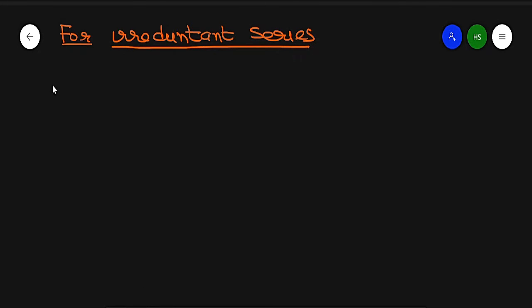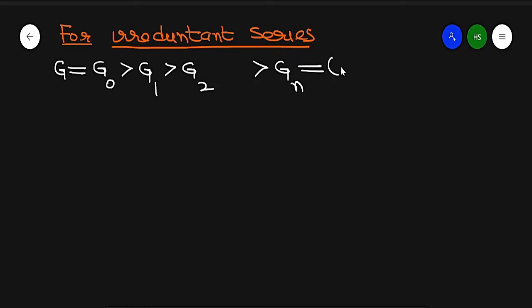For example, G, which is called G0, is greater than G1, a superset of G1, greater than G2, and so on up to Gn. Now here they are proper subgroups. So this is called an irredundant series. If they are not equal, then it is called an irredundant series.